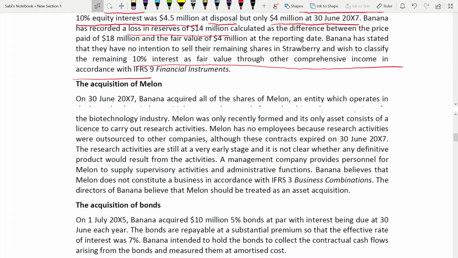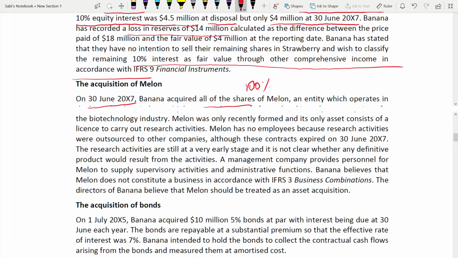And also the acquisition of bond, if I can see the last paragraph, the last subheading. So let us deal with the acquisition of melon. 30th June 2007. Banana acquired all of the shares of melon, an entity which operates in biotechnology. All of the shares in melon. That means we can say 100% they have acquired. So it's again a subsidiary. The reason why you should know whether it's a subsidiary or not is because if it's a subsidiary, consolidation accounting is required. If it is not, then equity accounting through associate. If it is not an associate also, then you have to deal with IFRS 9. This is why you have to know.